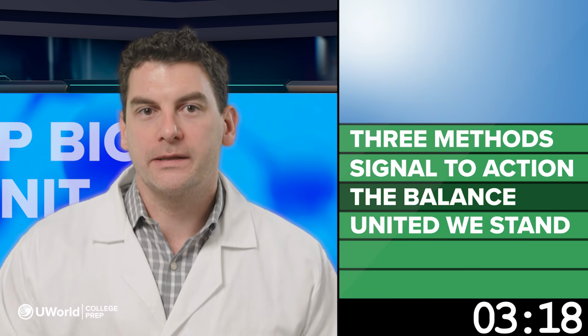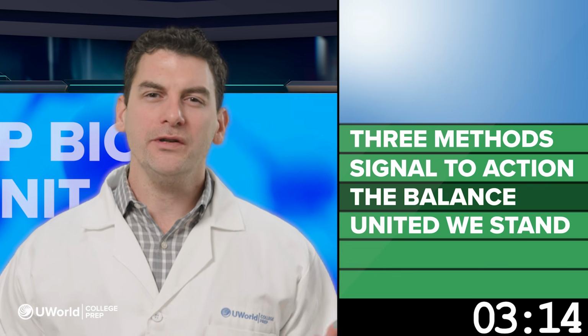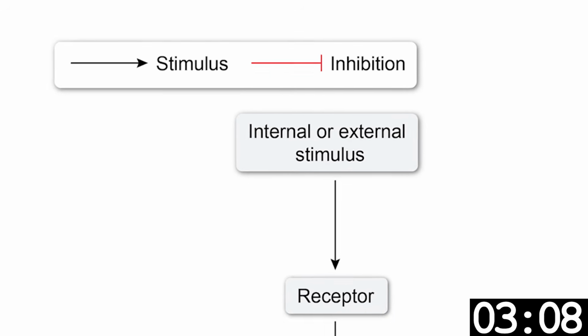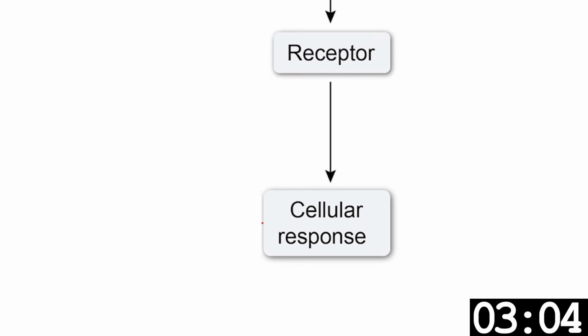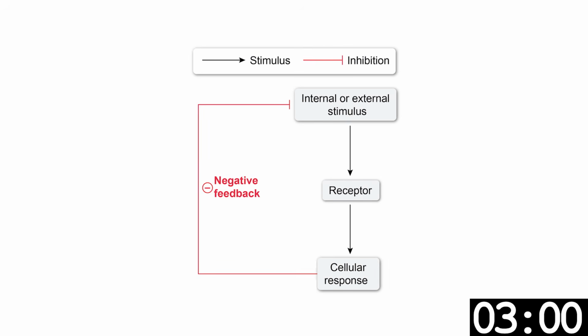Next, the balance. Now imagine all of these signals happening constantly in your body. How does your body stay balanced? That's where feedback mechanisms come in. You have negative feedback. This is your body's main stabilizer. When something changes, negative feedback brings it back down to the set point. Examples: temperature regulation and blood glucose control. If something disrupts the system, negative feedback pushes it back to normal.